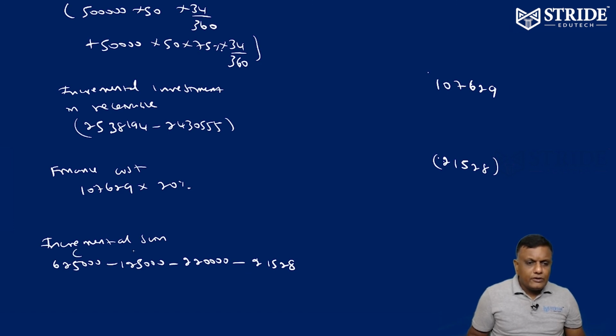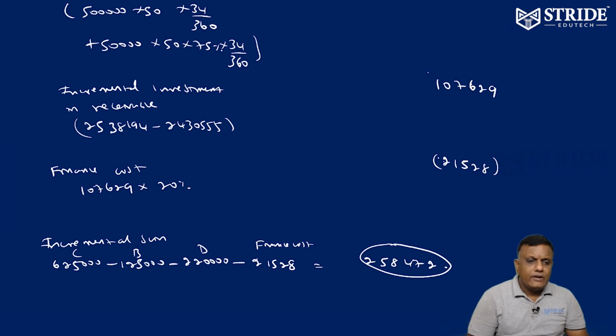So this is contribution, this is bad debts, this is discount, this is finance cost. Subtracting, you will be getting the answer of 2,58,472. So that is the incremental gain.